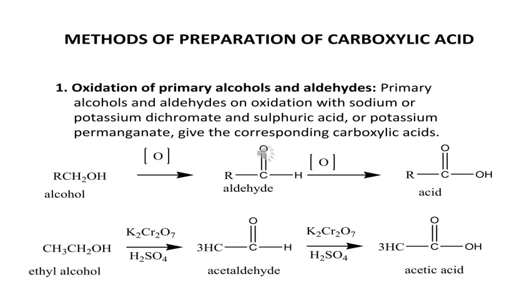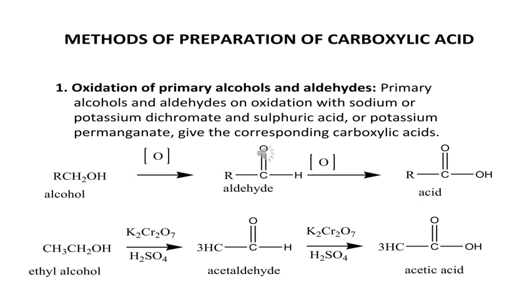carboxylic acid. Here is the primary alcohol, which is oxidized with nascent oxygen in presence of K2Cr2O7 to give aldehyde. Aldehyde on further oxidation with the same reagent, that is nascent oxygen plus K2Cr2O7 and dilute H2SO4, gives acid.